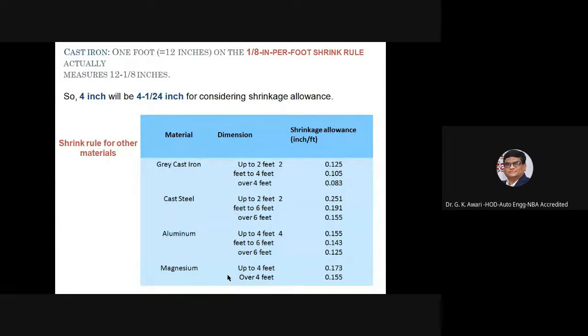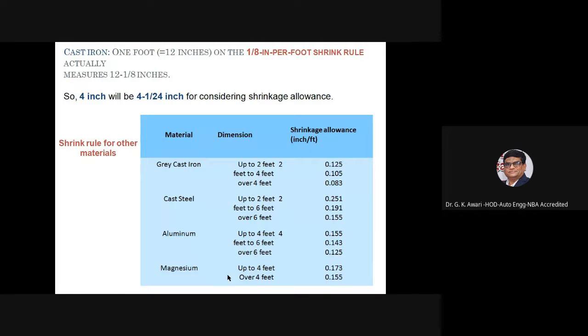So for cast iron, 12 inches gets a 1 by 8 inch per foot shrink allowance. So 4 inches will be 4-1/24 inch considering the shrinkage allowance. Shrink rule for other materials, that is material dimensions and the shrinkage allowance, is shown.